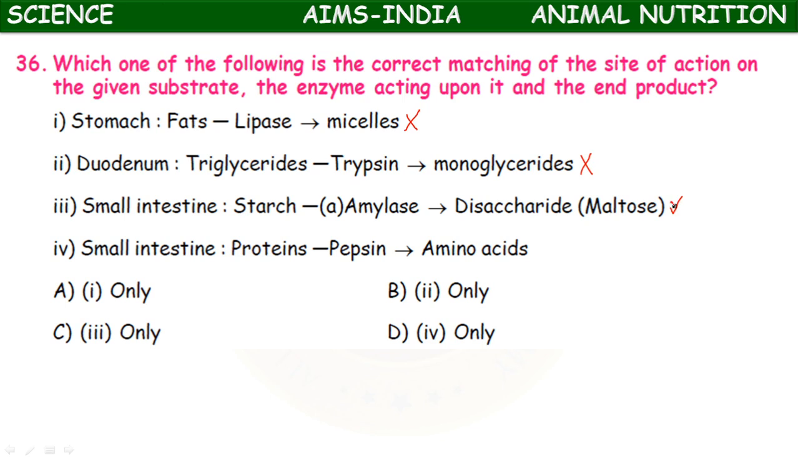So actually this also takes place in the mouth itself. Small intestine is given, so this is correct. This is wrong. Okay, proteins, pepsin. Pepsin is produced in the stomach. So here small intestine is given, so here only this is correct. The digestion of starch is not complete in the mouth itself, so the amylase enzyme action continues. So here option C. Okay.